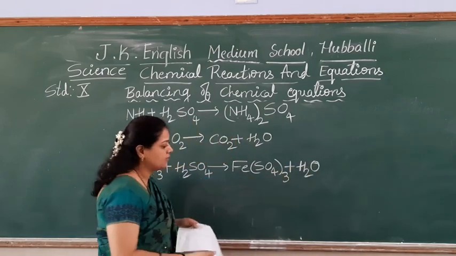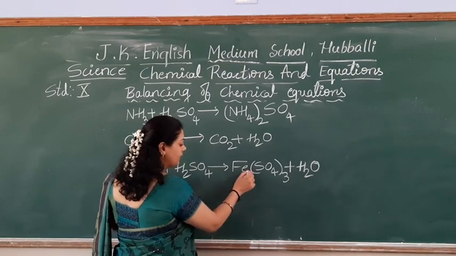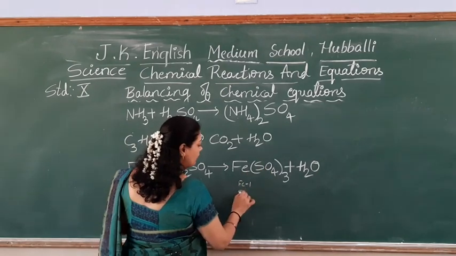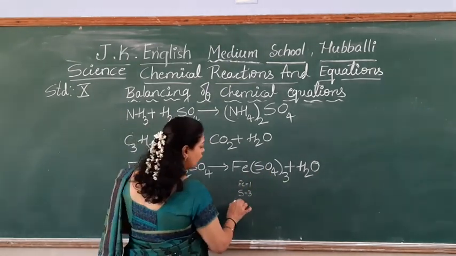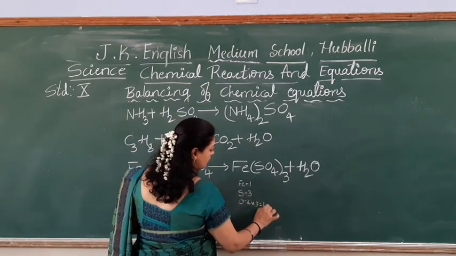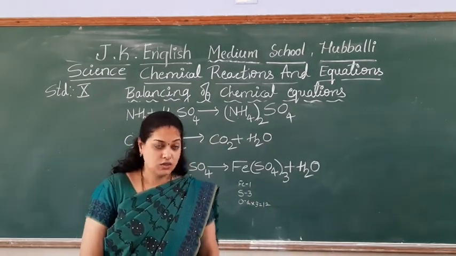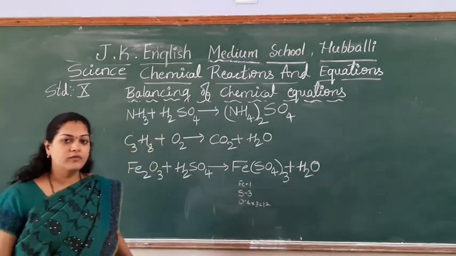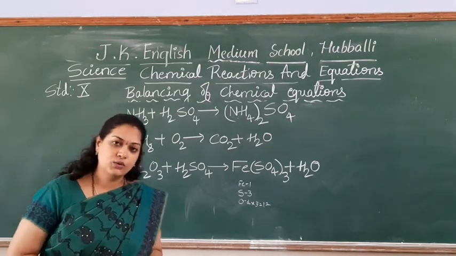Fe2(SO4)3 means how many iron are there, students, here? Iron 2. I am giving you the hint. How many sulfur are there? 1 into 3, so 3 sulfur atoms are there. What about oxygen? 4 into 3, 12 atoms of oxygen. Right? So with this, try to solve. We'll solve it in the next class. You have to do this as homework. Right students? Okay.